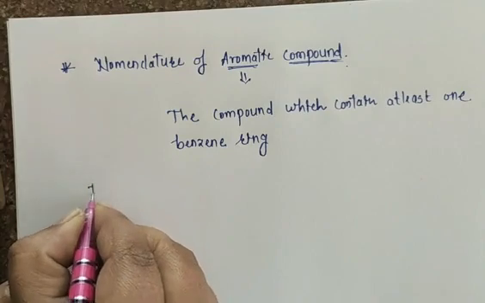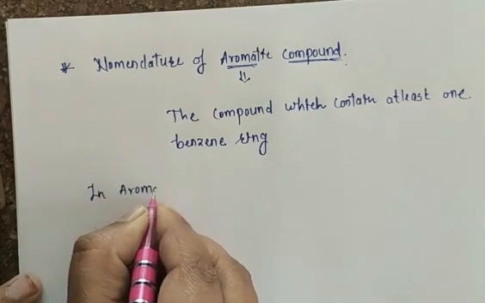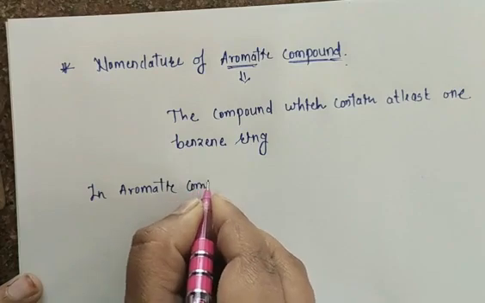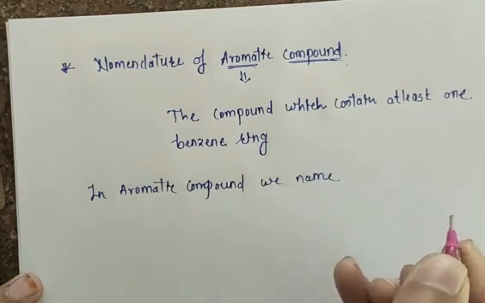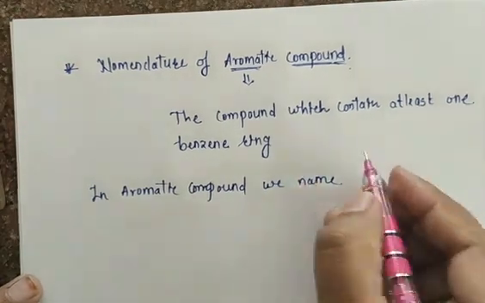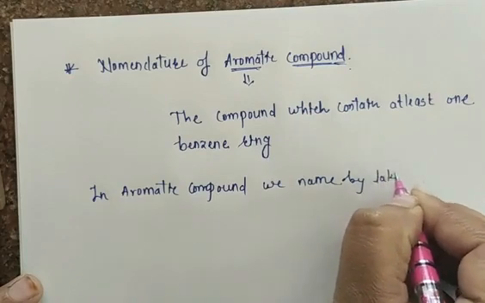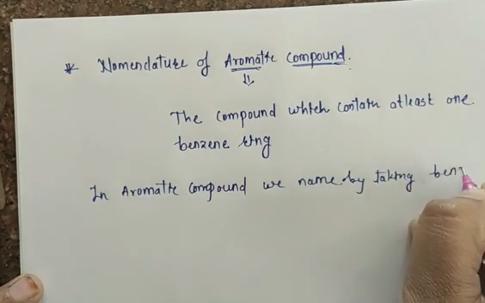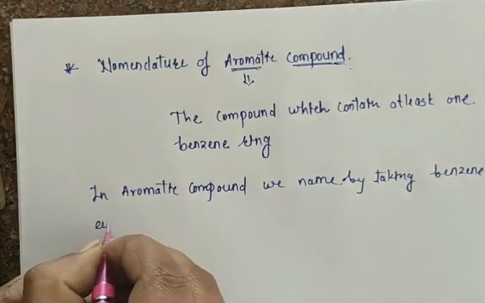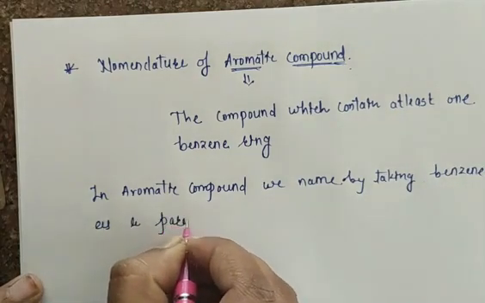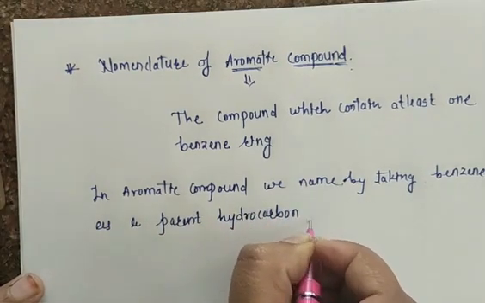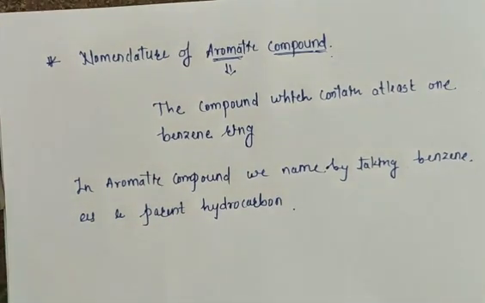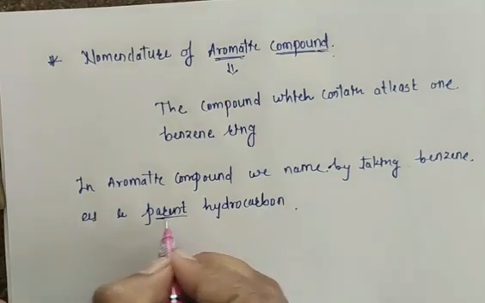In an aromatic compound we can name a particular compound by taking benzene as the parent hydrocarbon. Suppose you are given an organic compound that contains a benzene ring, you have to consider that as the parent hydrocarbon.